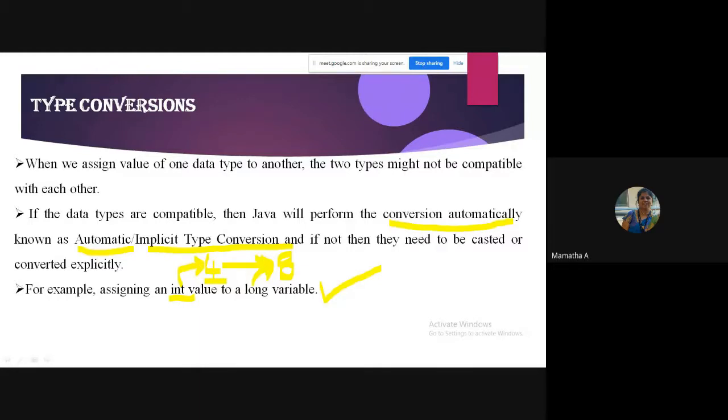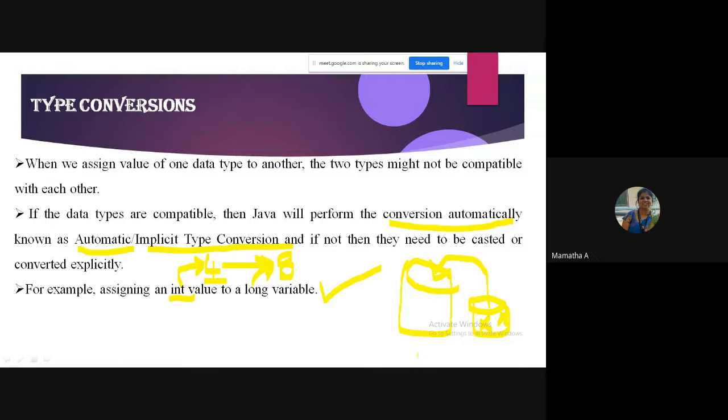Suppose you have two containers. One is a big container, one is a small container. The small container has some items, say some biscuits. Can I put the small container's biscuits into the empty huge container? Yes or no, students? A large container is there, a small container is there having some entities. Can I transfer this to the large container without any harm? Yes or no?